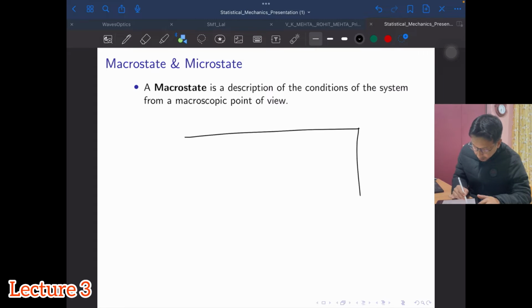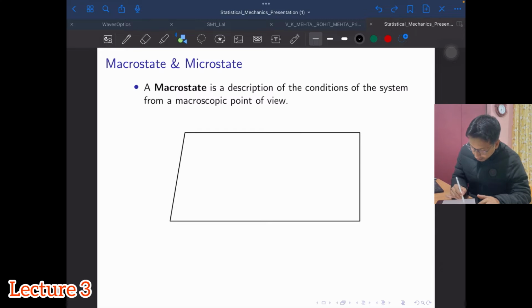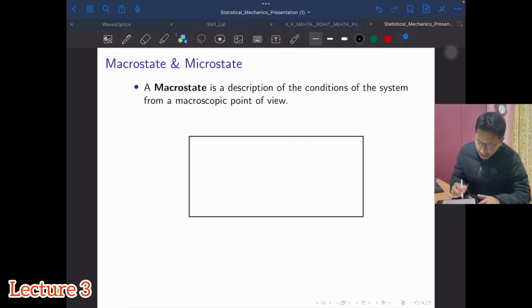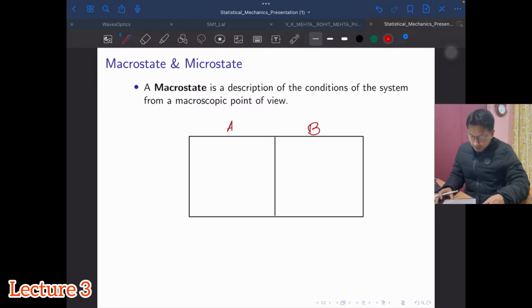We have a box. Sorry, let me take a box; I have drawn it bigger. Let me draw a line which divides this. Let's consider this again. We go back, and we have compartments A and B of equal size. Now let's say I have objects, three distinguishable objects, which I name, let's say, small a, b and c.